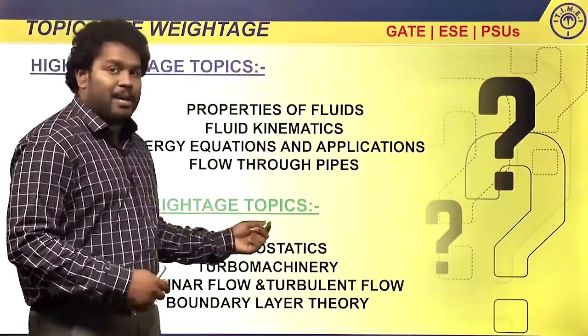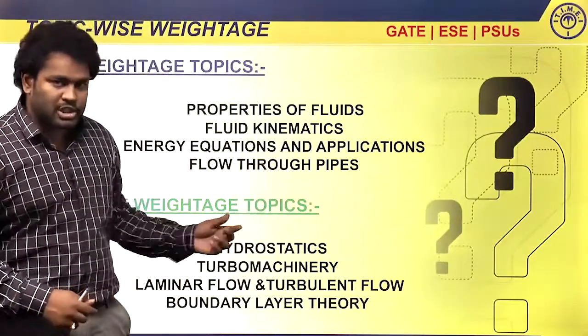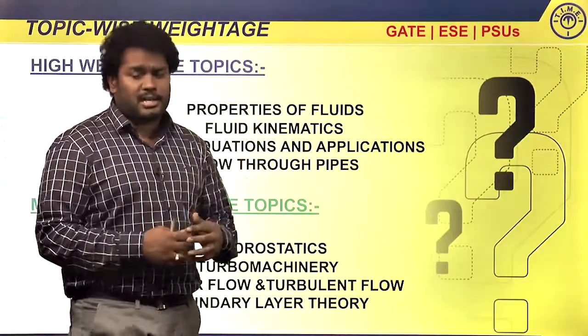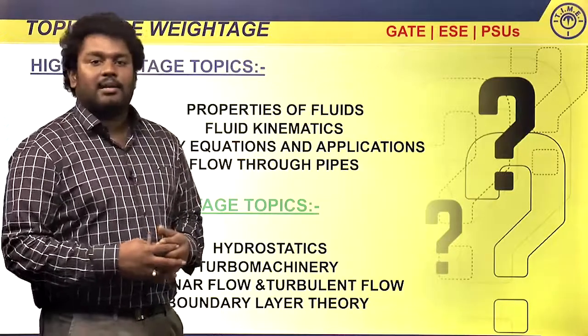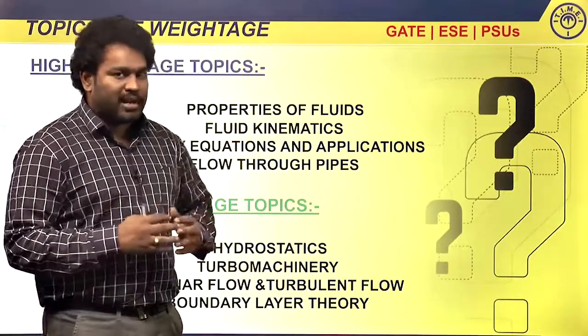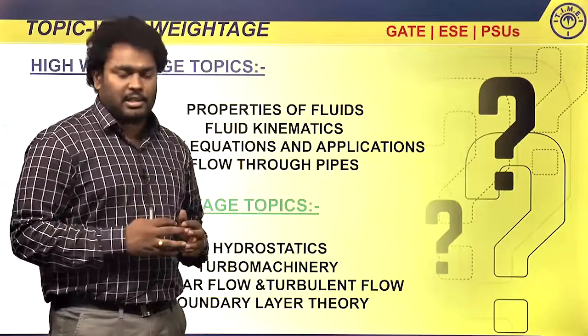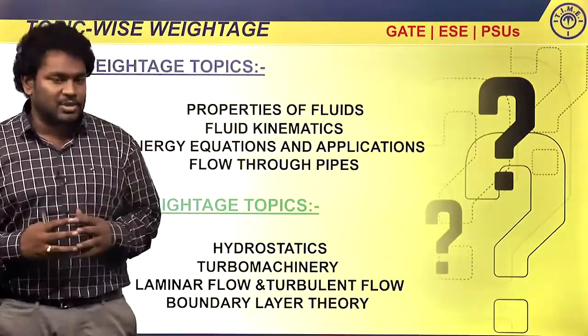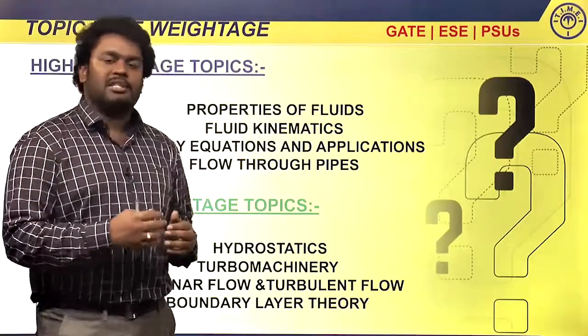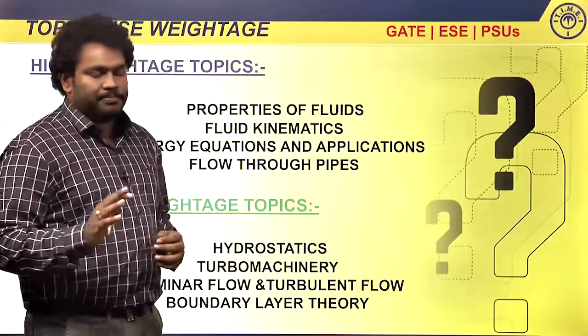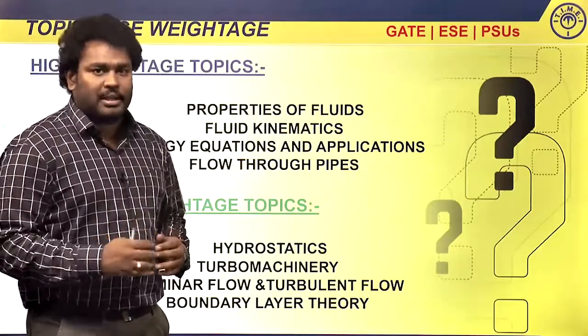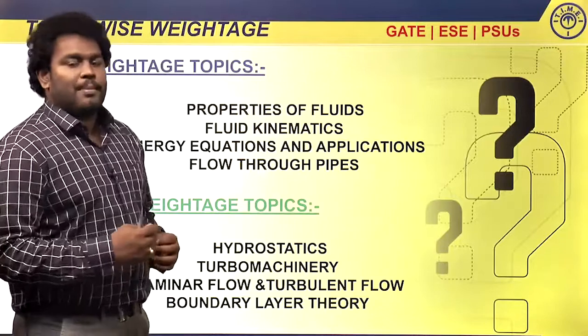And from flow through pipes, you have many variants of questions involving ratios, which is what we have solved previously: how head loss and friction factor may range, how head loss and velocities may range, how head loss and discharge may vary, and that type of question. Compared to those, there may also be some questions on networking of pipes.